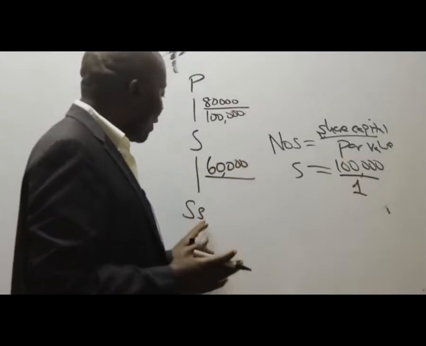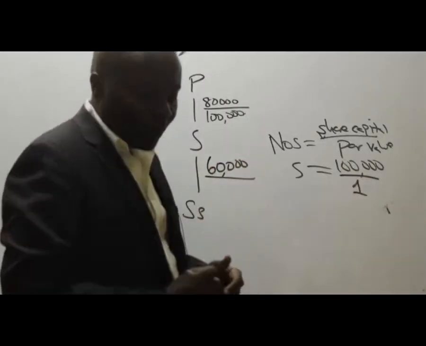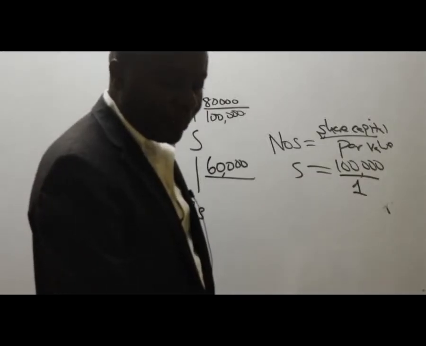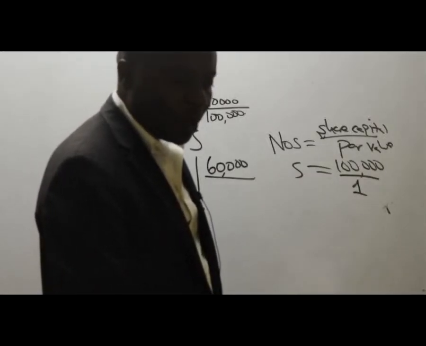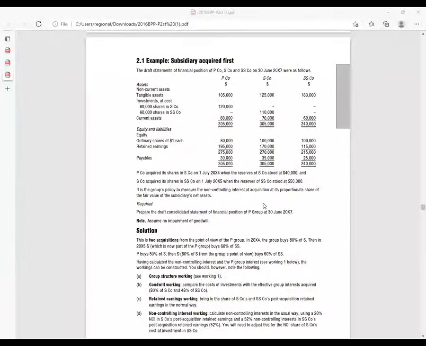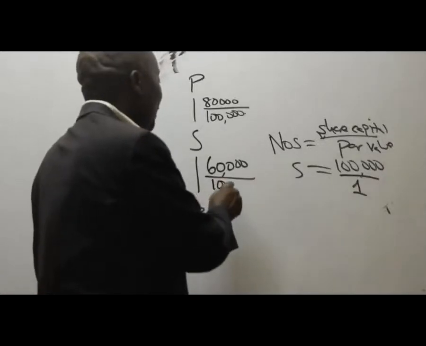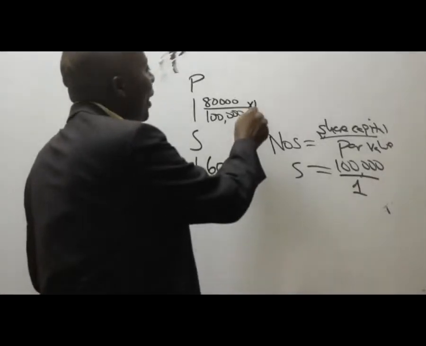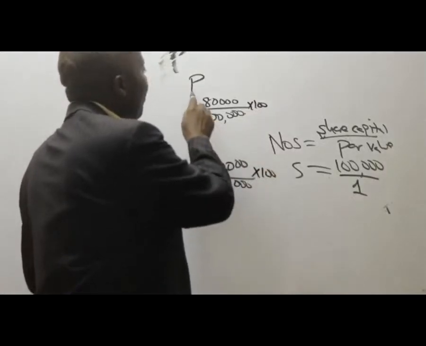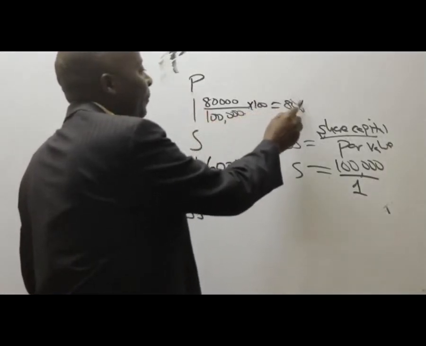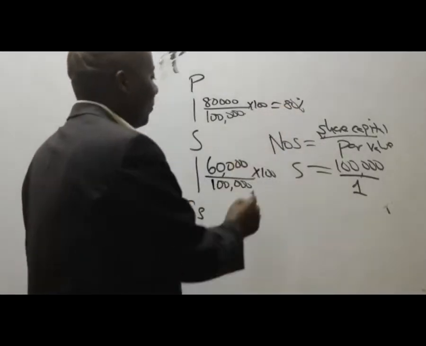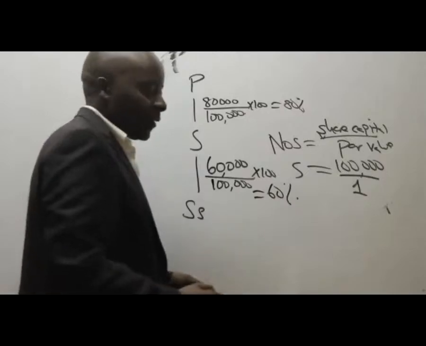How about the number of ordinary shares of SS? Please go to SS company in the statement of financial position. I can see 100,000 here. This is the share capital. So divide this by the par value of 1. So this also gives me 100,000 shares. So in terms of percentage, what do I have here? We have P owning 80% of S, and then we have S owning 60% of SS.